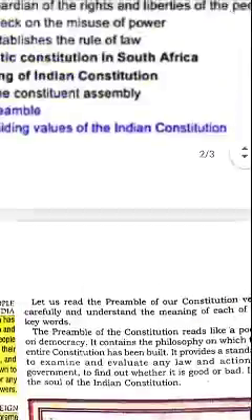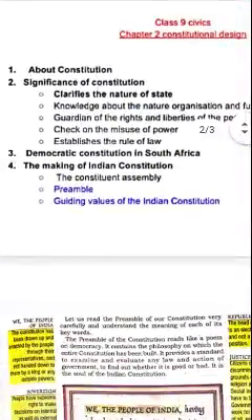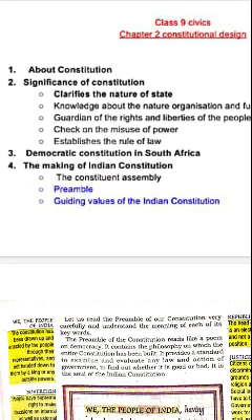Now, next, our topic is guiding values of the Indian constitution. The Indian constitution is unique. It is a healthy synthesis of the world's best democratic constitutions. The fathers of our constitution tried to learn from the experience of other nations.